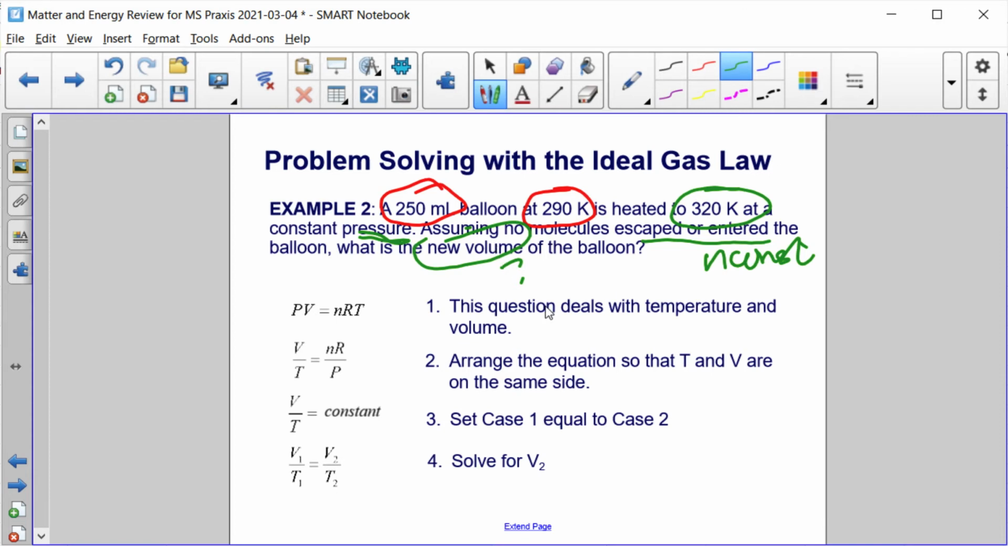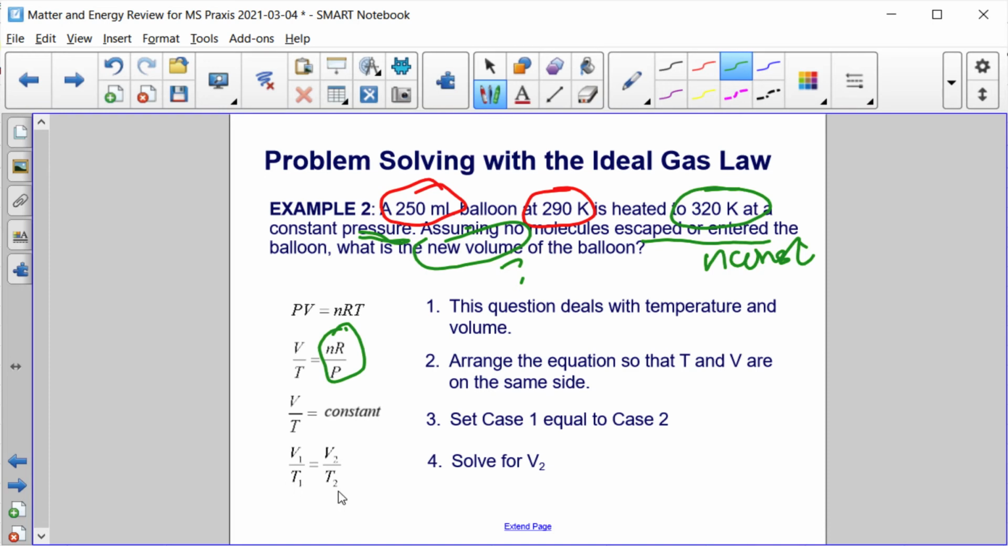So arrange the equation so that temperature and volume are on the same side. I divided by T and then moved P over, divided by P, so I have V over T is constant. This is not changing. Everything here is being held the same. So that ratio of V over T must remain constant. So whatever V over T was before, V1 over T1, has to equal that ratio after, V2 over T2.